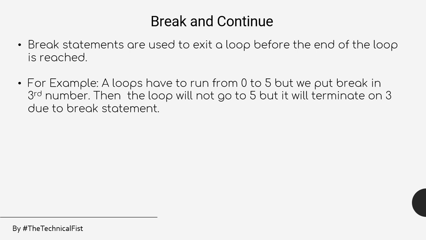So what break will do is say to the for loop, wait up, do not execute further, just stop right there and exit this loop. I'm not allowing you to execute any further. So the loop will go 0, 1, 2, bam, terminate. It will not go to 4 and 5, it will just terminate on 3. So this is about the break statement.